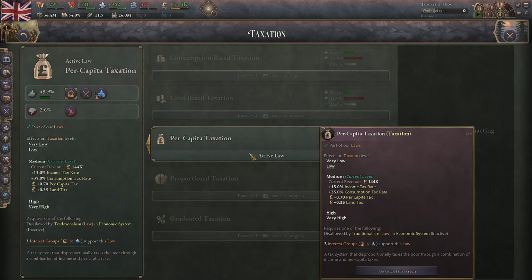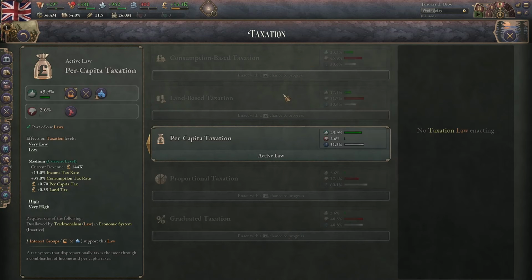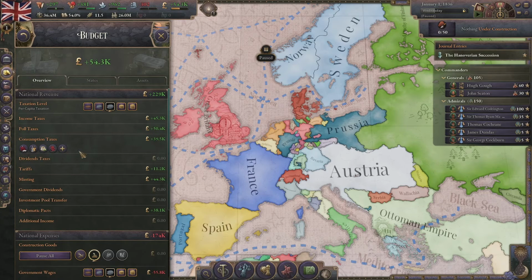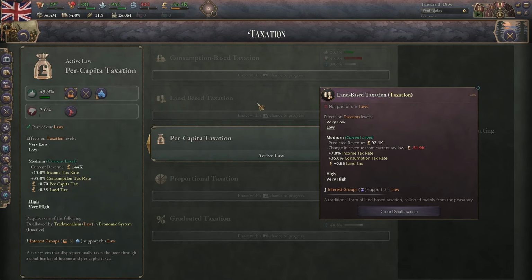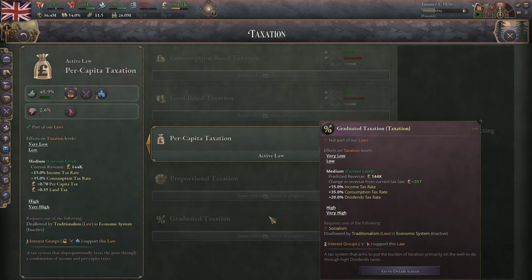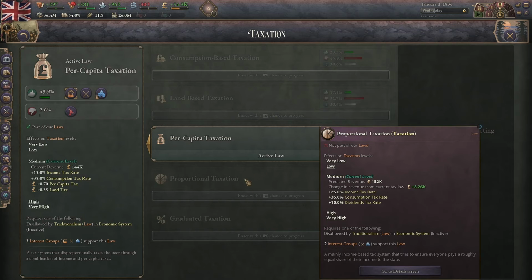Anyways, taxation. I'm gonna put this all in monkey terms instead of talking in terms of statistics. This one makes it so that people only pay taxes on consumption taxes, which are these here. This one makes it so that the peasants pay taxes. This one makes it so that the factory workers pay taxes. This one makes it so that everyone pays taxes. This one makes it so that mostly the rich people pay taxes. Generally speaking, proportional taxes is the best one because it'll make the most money from it for the most part.